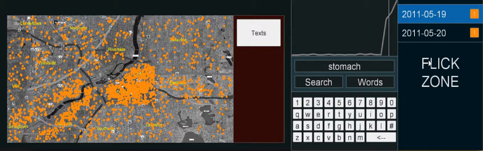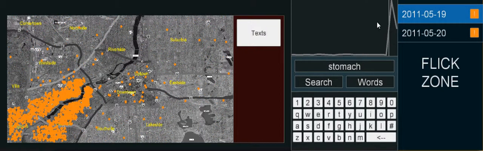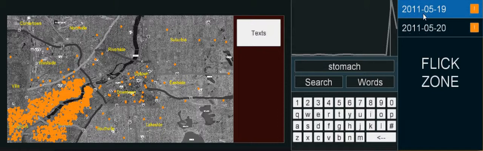Alright, so we see that the peak here is at the same date where we first saw this pattern. So people who are getting sick aren't getting sick because of the stomach in downtown, but they are getting sick by stomach down here by the river. That tells me that they're ingesting something that's water-based, and maybe there's something in the water that is getting people sick. That's an interesting find that we've already got right there.